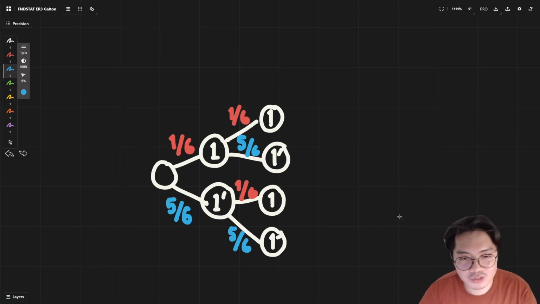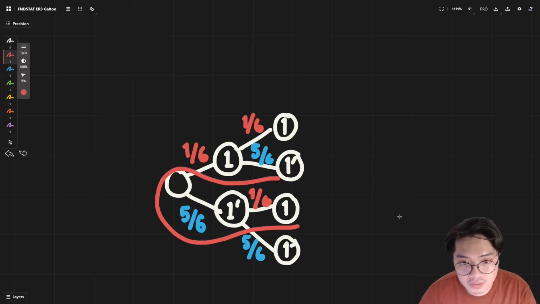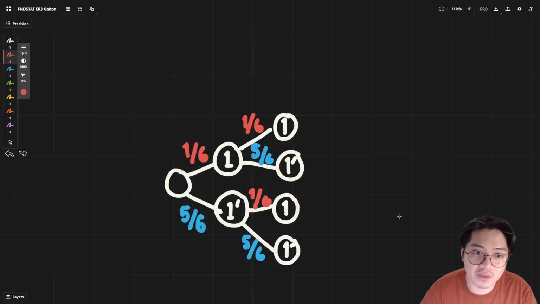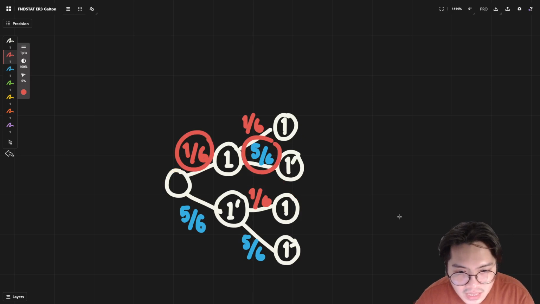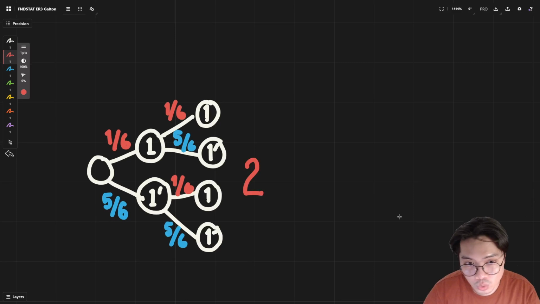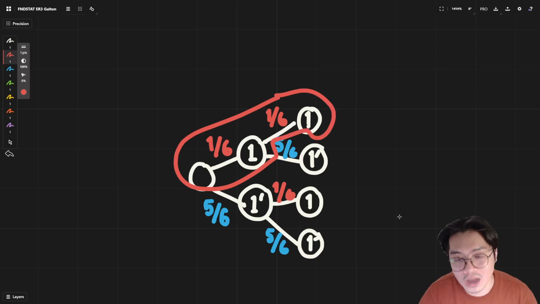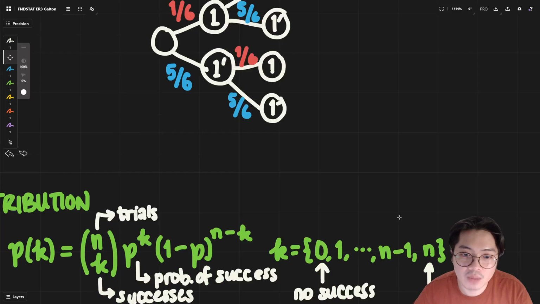If you want to get an outcome where there is only one time you've rolled a 1, there are two outcomes. In this case, 1 and then 2. Both of them have a probability of happening of 1/6 times 5/6, and because there are two of them, you're going to have to multiply by 2. And then to round out this explanation, there's only one outcome where you roll ones every single time, and that has a probability of 1/6 times 1/6.